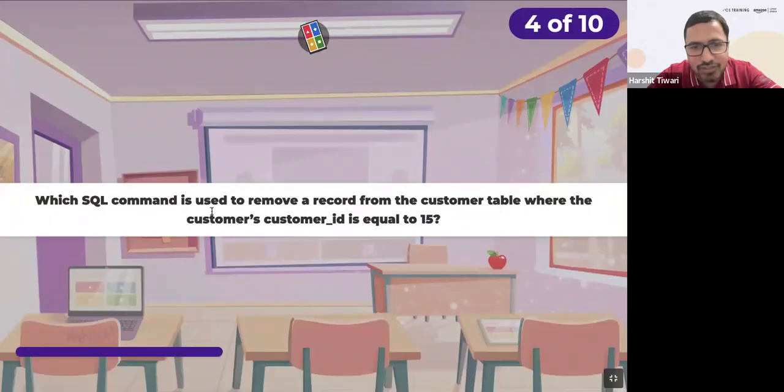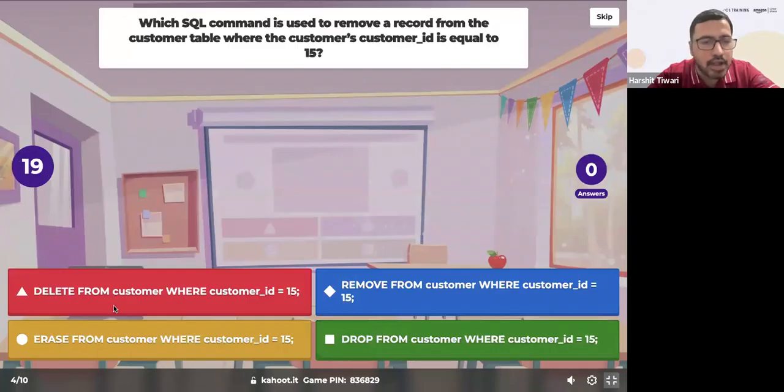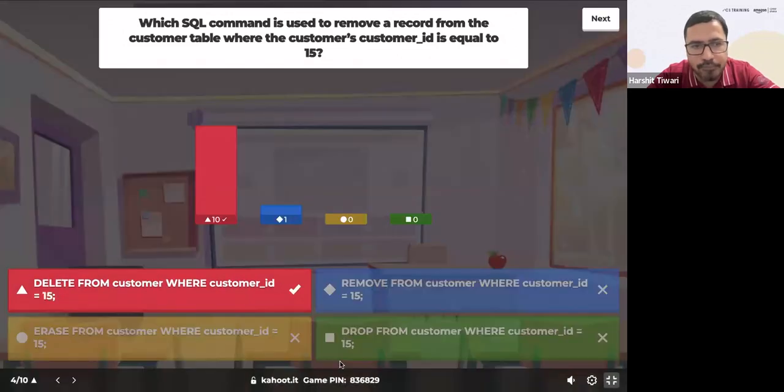Which SQL command is used to remove a record from the customer table where the customer ID is equal to 15? Delete from customer where customer ID equal to 15, remove from customer where customer ID is 15, erase from customer where customer ID equal to 15, or drop from customer where customer ID equal to 15. Which SQL command will you use? Delete from, remove from, erase from, drop from.